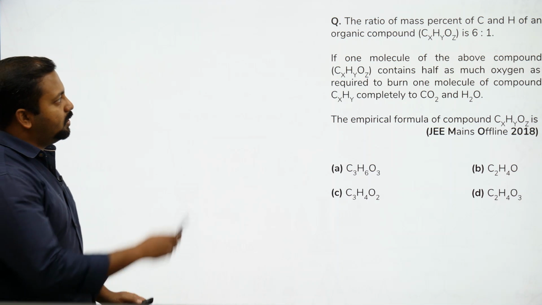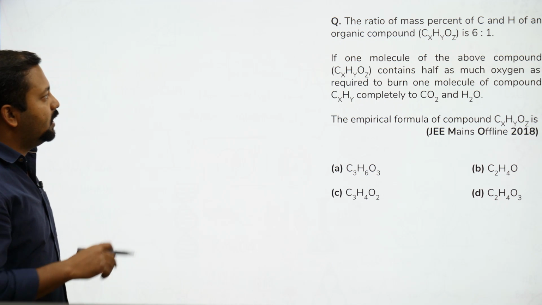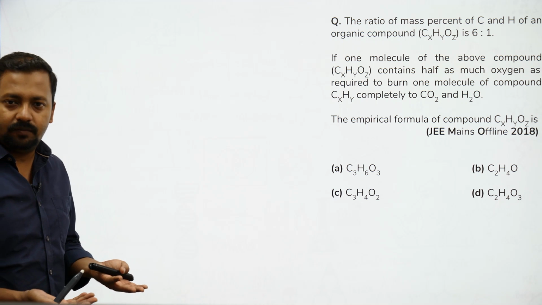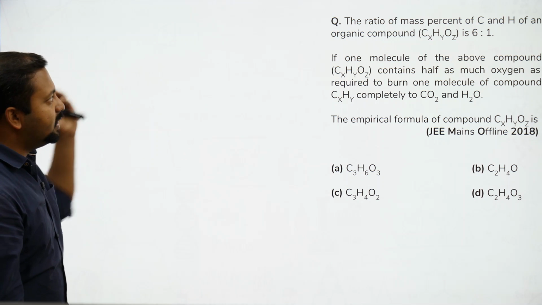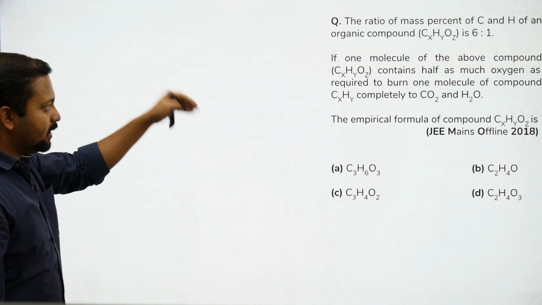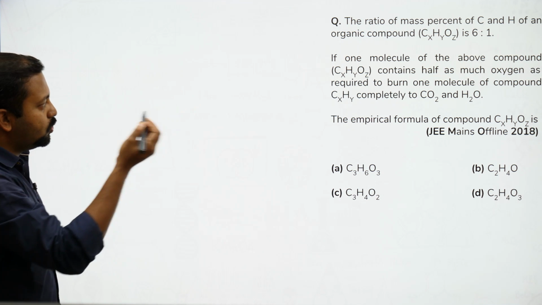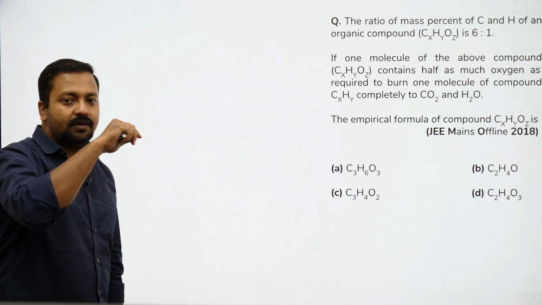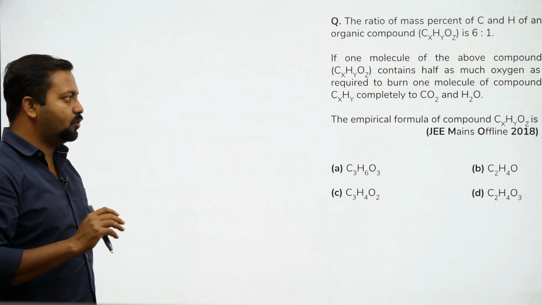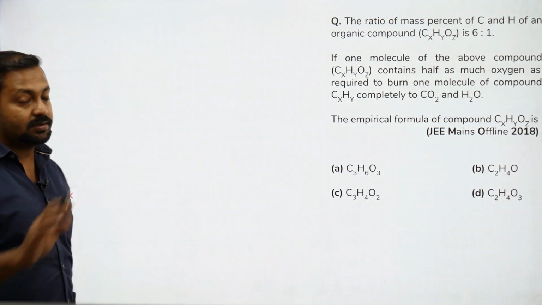So the first question is from JEE Mains offline 2018 and the question is about, can we see the empirical formula? Okay, so empirical formula calculate करना कितना difficult हो सकता है यार? Okay, कितना ही difficult हो सकता है? Let's read the question once. Ratio of mass percent of C and H is given. 1 mole of the above compound CxHyO2 contains half as much oxygen as the one required to burn 1 mole of the compound CxHy completely to CO2 and H2O. Let's dig into the question and understand what are the key areas where kids make mistakes and what should be avoided.